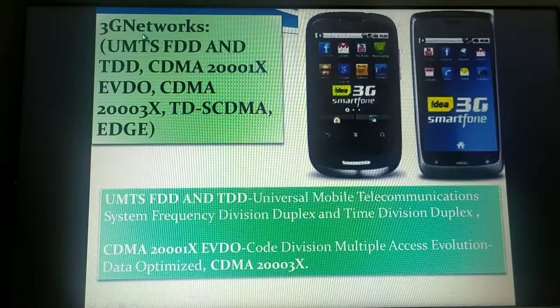The United Nations IMT. Now actually before, till 2.5G it was fine.